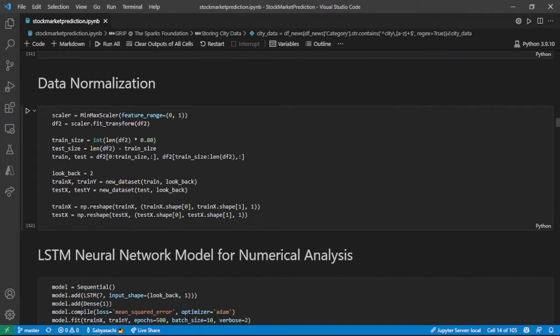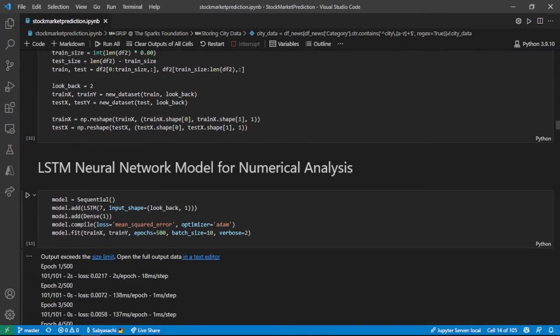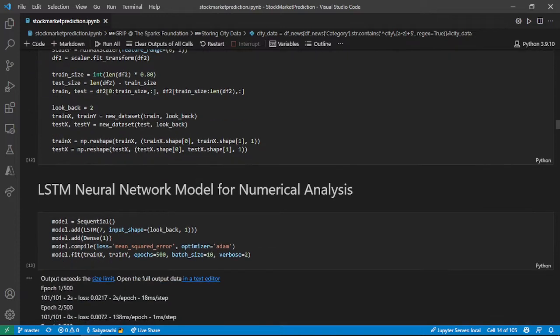Now here I'll do some data normalization. You can see I'm using the min-max scaler and fitting the data into that. I'm also splitting the train size and the test size, and actually splitting my dataset from my second data frame. I'm also doing some other normalization so that it helps me later when I'm doing the analysis.